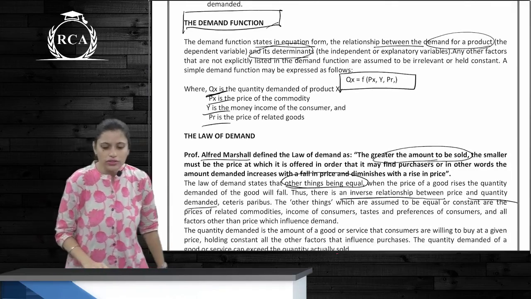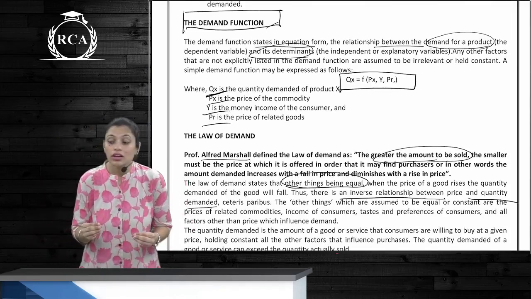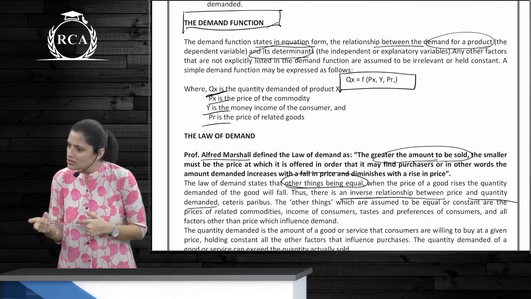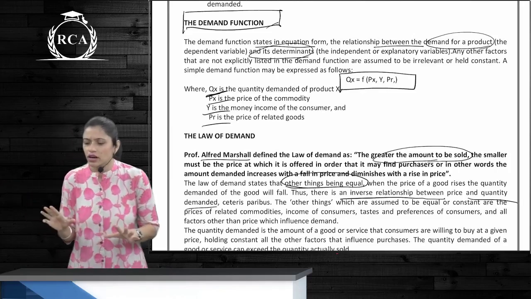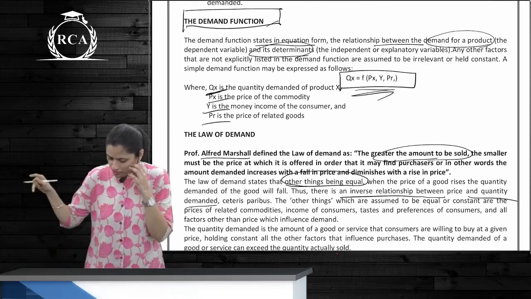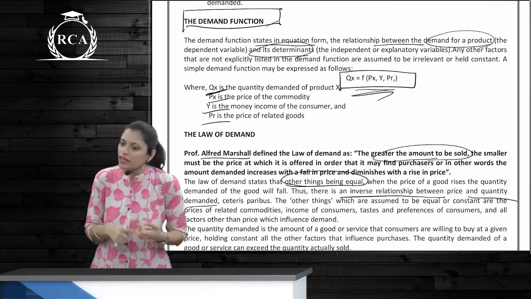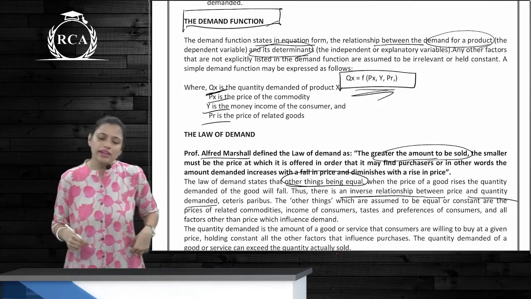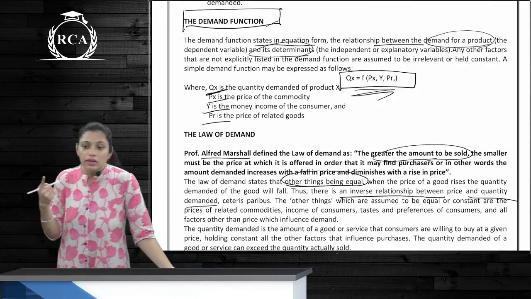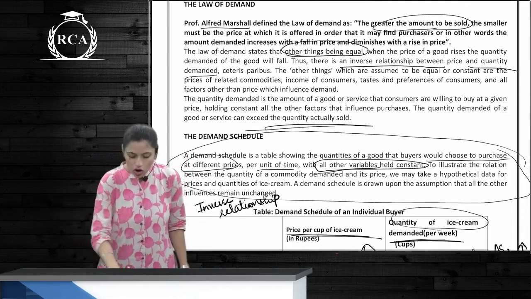What is the demand function? Relationship between quantity demanded and its determinants. So this is Qx = f(Px, Y, Pr), where Px is the price of the commodity, Y is income, and Pr is the price of related goods. What are independent variables? All the determinants. What is the dependent variable? Quantity demanded.